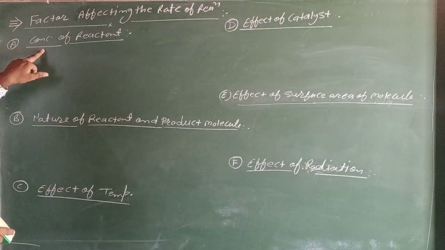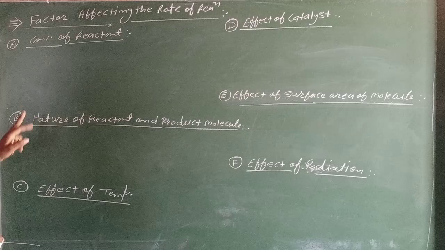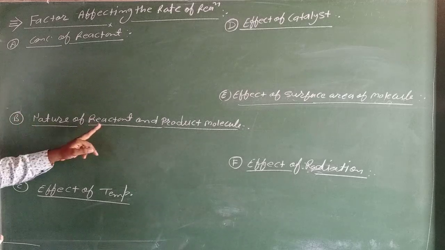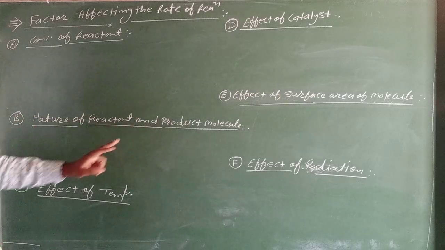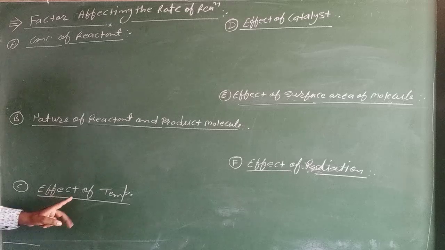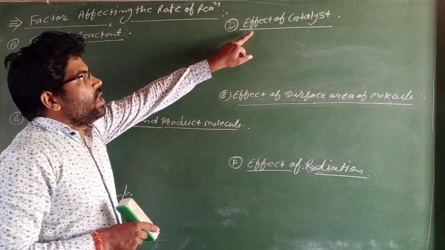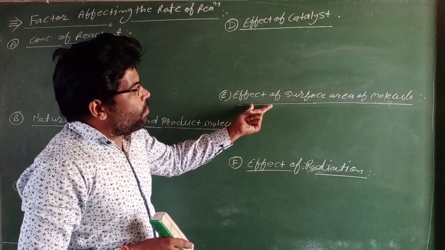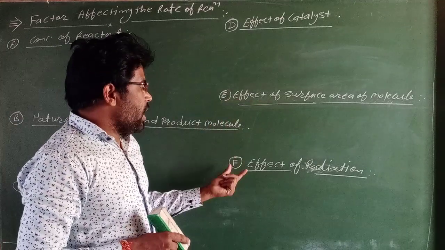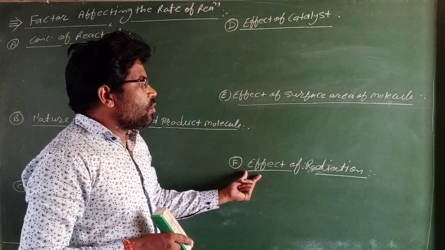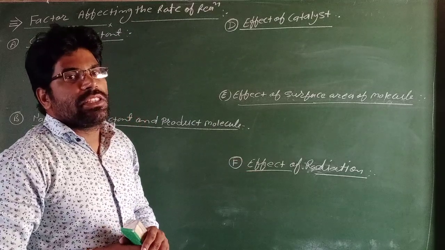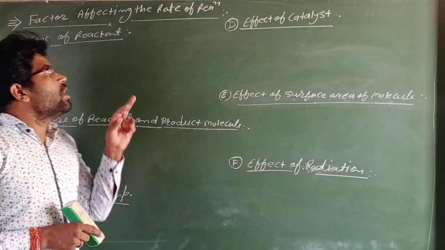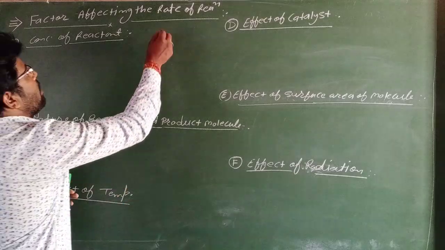First, concentration of reactant molecule. Second, nature of reactant and product molecule. Third, effect of temperature. Fourth, effect of a catalyst. Fifth, effect of surface area of a molecule. And sixth, effect of radiation. Means total six factors affect the rate of a chemical reaction.